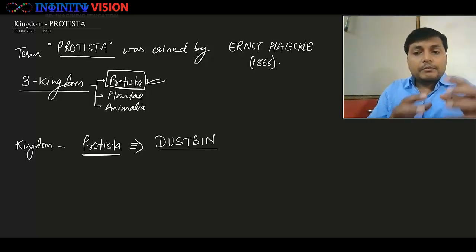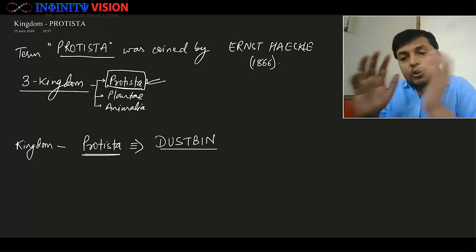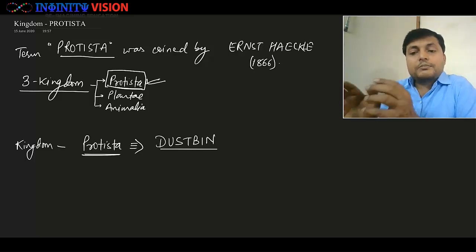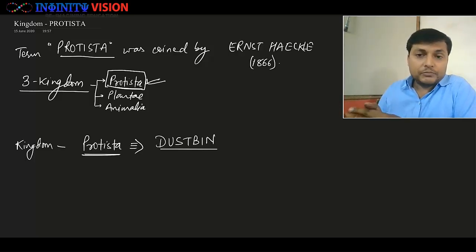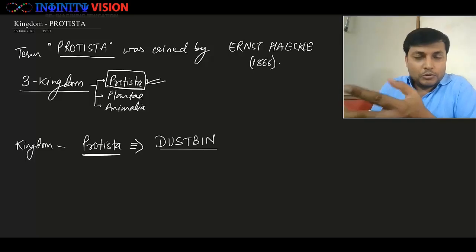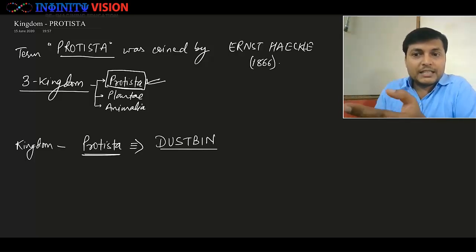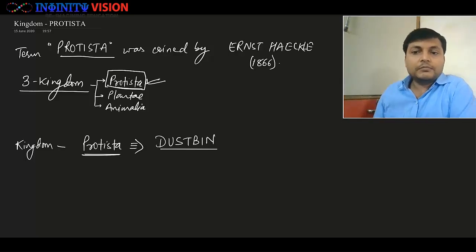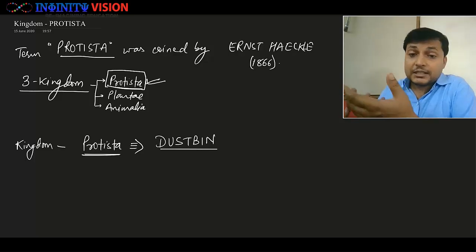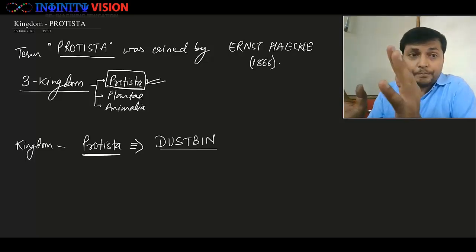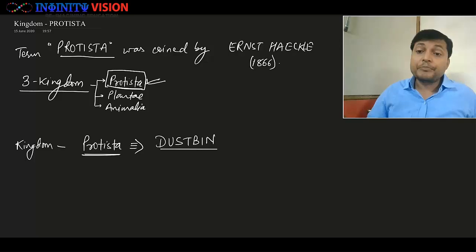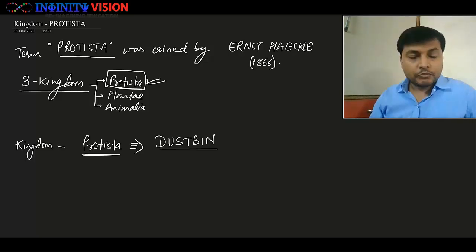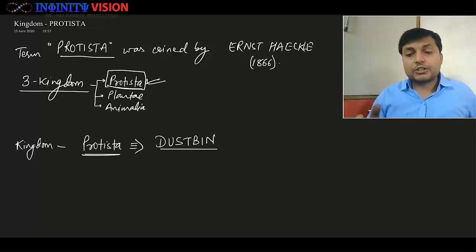Ernst Haeckel made this new kingdom and threw all these controversial organisms into Kingdom Protista, right? So it is like all those who are creating problem, who are difficult to classify between plants and animals, now they are what? Protista. So he treated Kingdom Protista as a dustbin initially, not today. Okay, so initially it was treated as a dustbin. Well, what happened later on?